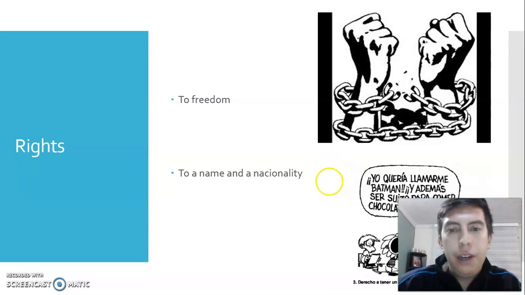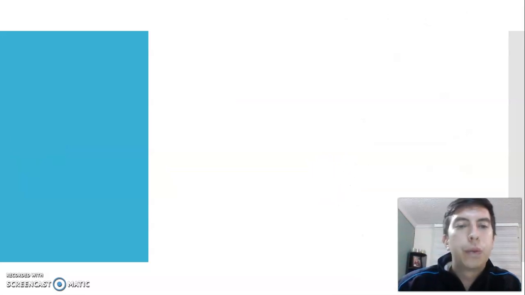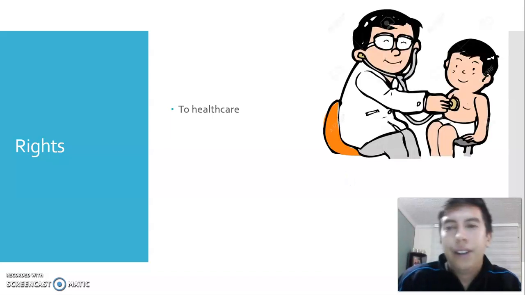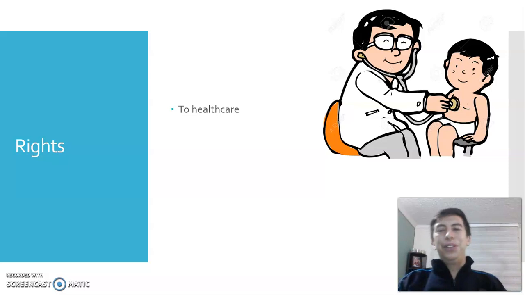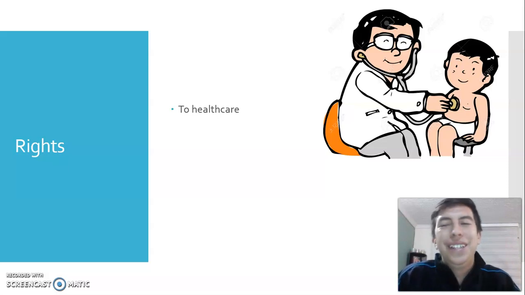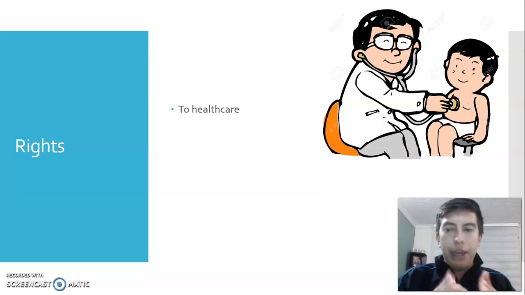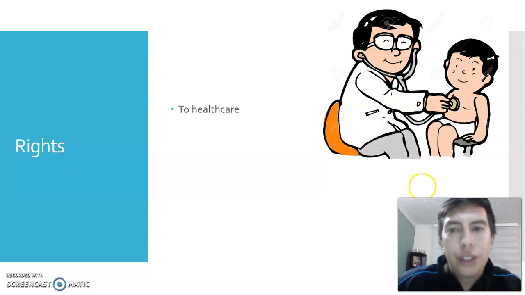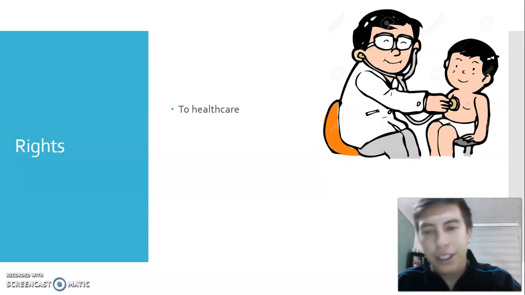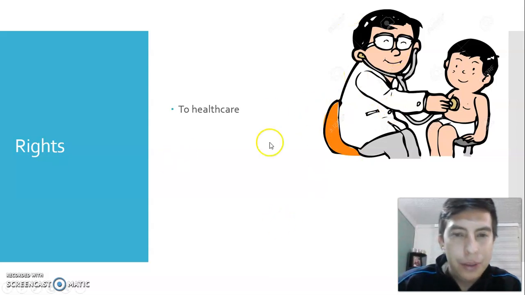So that is really, really important, guys. Don't forget. We also find the right to healthcare. So what do you think is the right to healthcare? You can remember, we saw it in the first presentation. Yes, medical assistance. Is the right to have a doctor, to be checked by a doctor, okay? Es el derecho a tener asistencia médica, right? To go to the doctor. That is healthcare. We have healthcare in here. Don't forget to put it in the vocabulary.